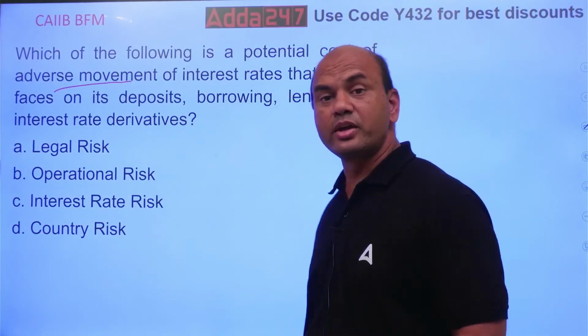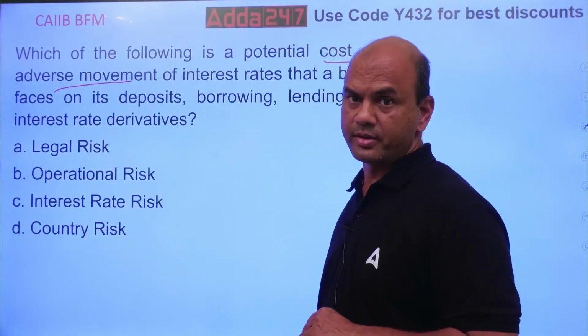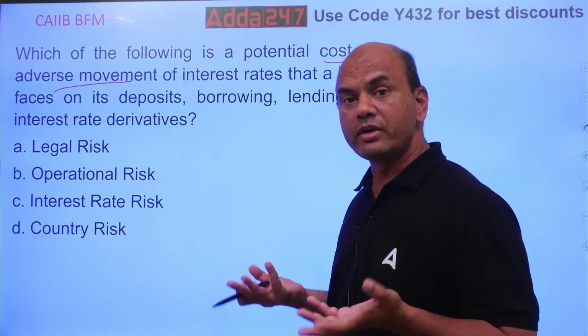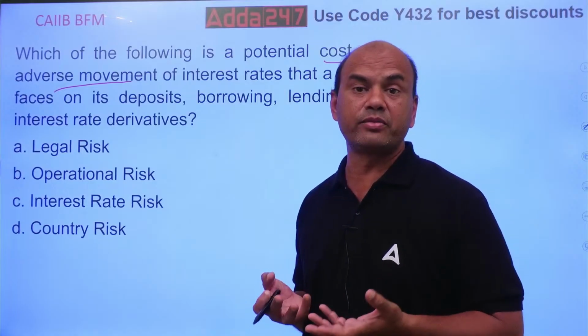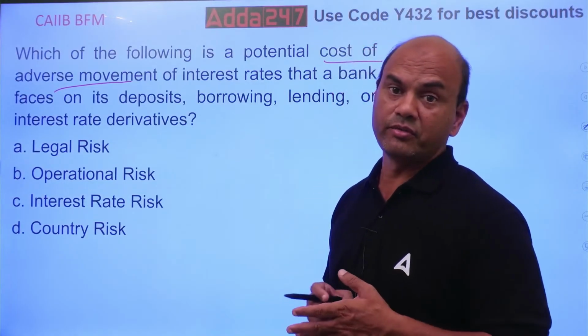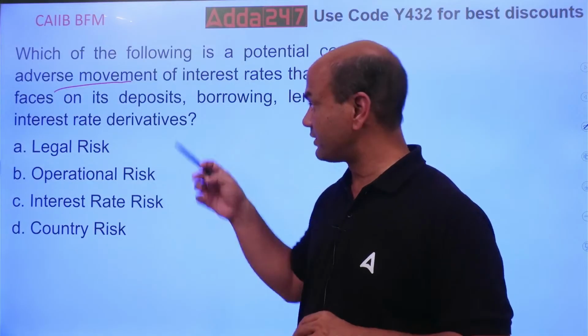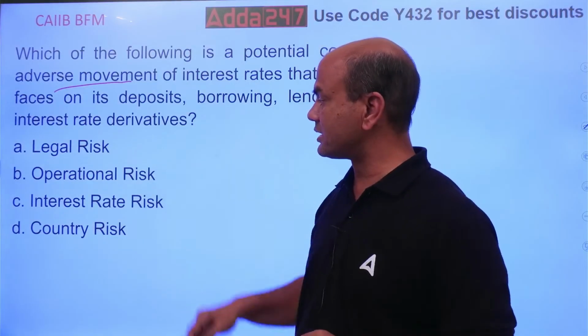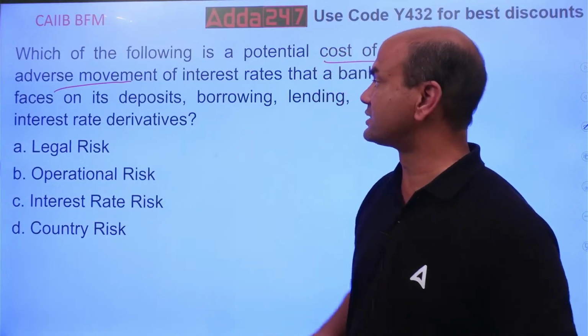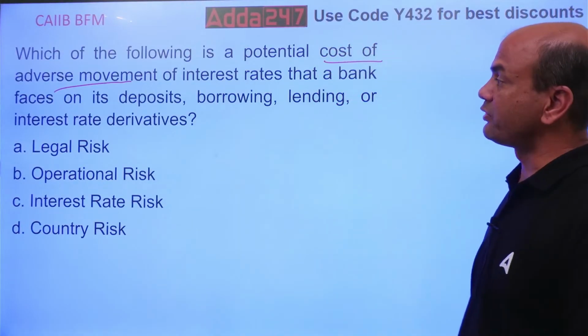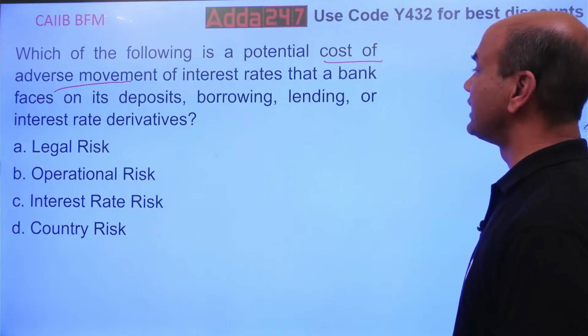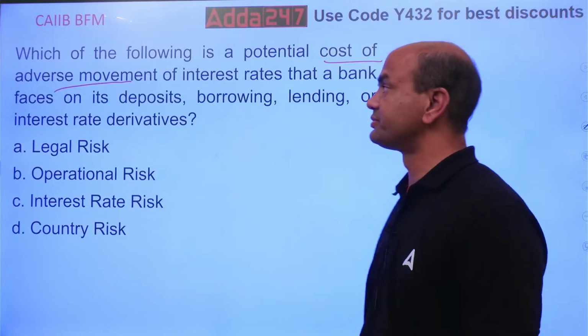So interest rate is going up or down. Okay. So where will I face the major NII difference or spread difference? Where will I face the income difference? Think: legal risk, operational risk, interest rate risk, country risk that a bank faces on its deposits, borrowings, lendings, or interest rate derivatives.